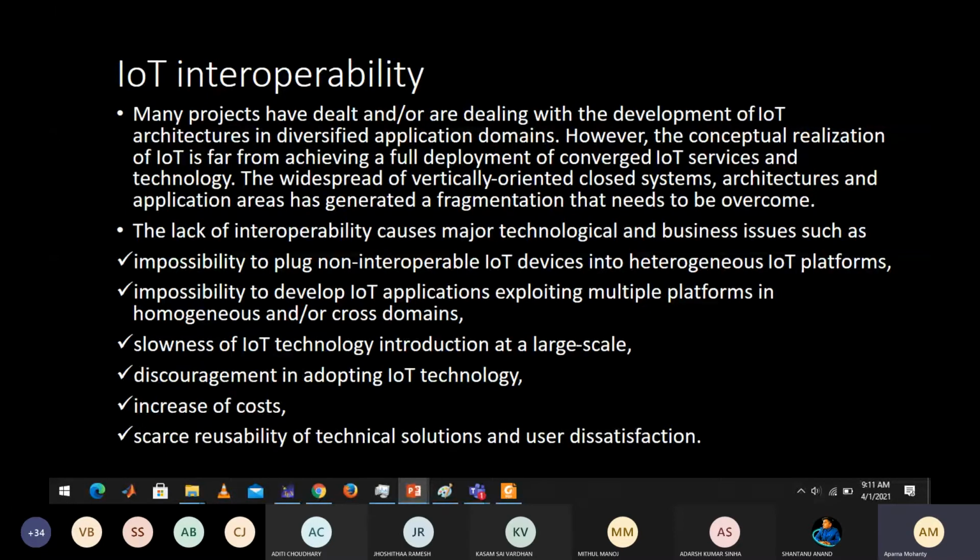The first thing is the impossibility to plug interoperable IoT devices into heterogeneous IoT platforms. Suppose you think this is my product, I don't want anybody's intervention, I don't want anybody's help. So you design something for which you have kept some security or password which nobody can crack.